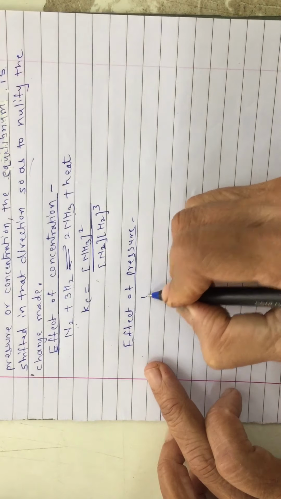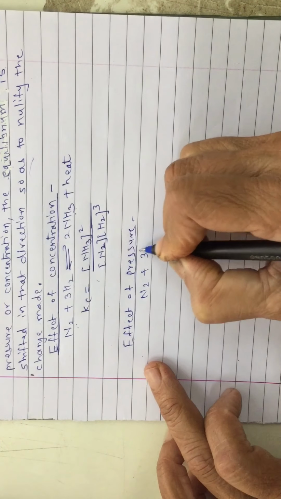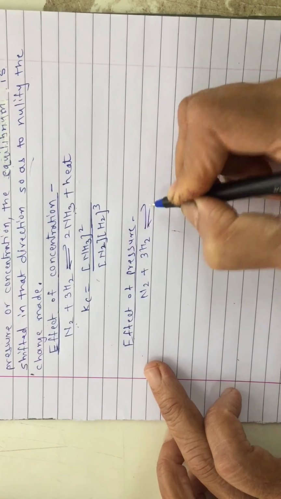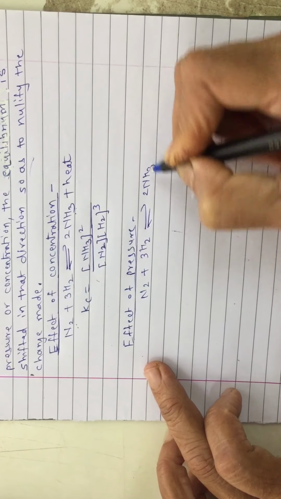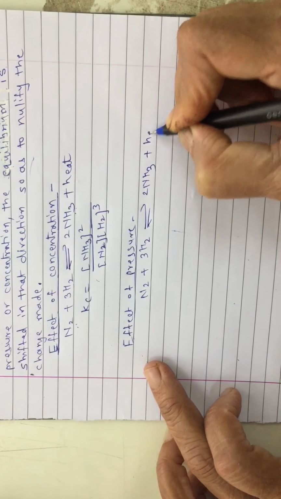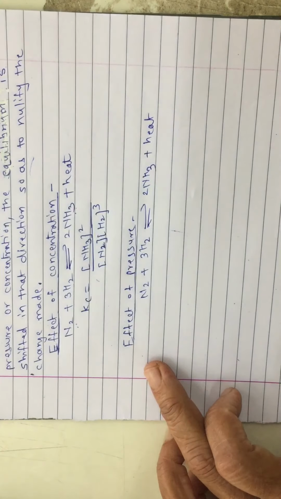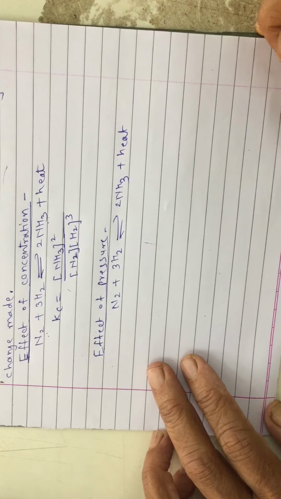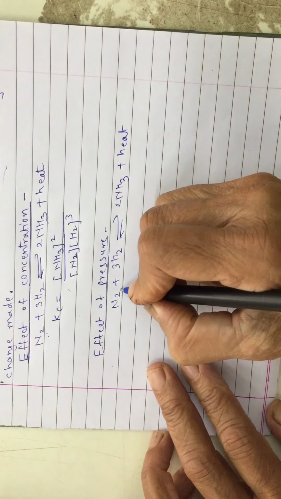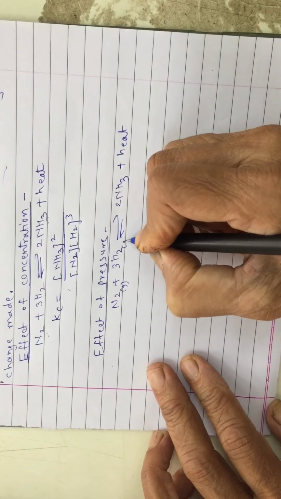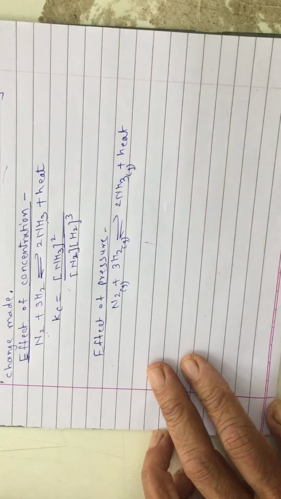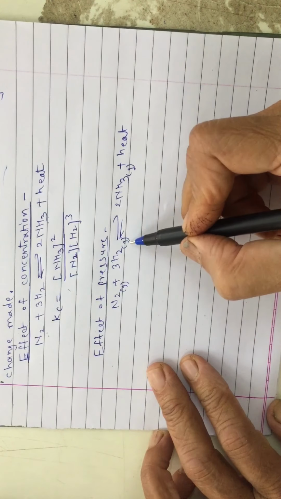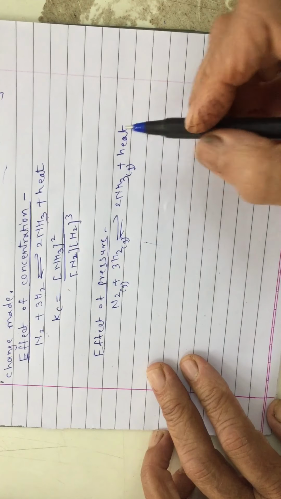Okay, we will take the same example because it is easy to understand and you can apply the principle to any other reaction with the help of this particular reaction. Okay, effect of pressure, of course it is applicable for the reactions in which gases are involved. Okay, so N2 in gaseous condition plus H2 in gaseous condition is forming ammonia in gaseous condition.